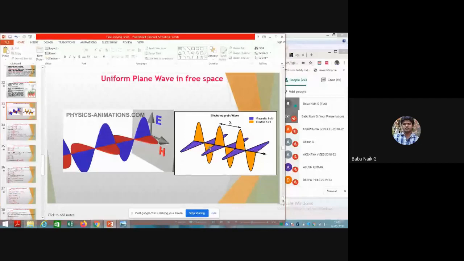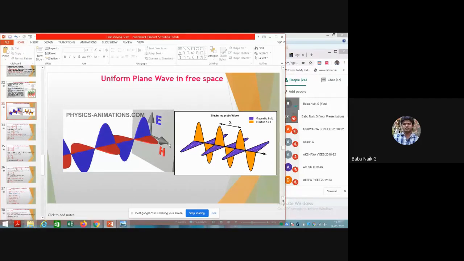Whatever input is available, the same thing travels to the destination where we receive the signal. There is no decrease, so the wave travels in free space with the same accuracy as usual.